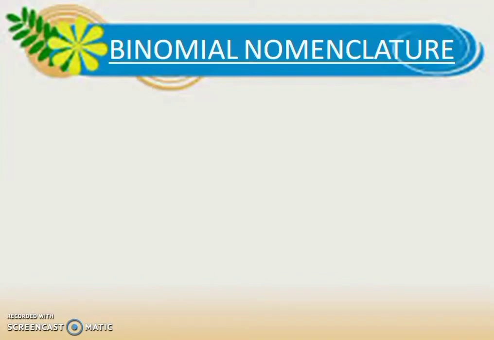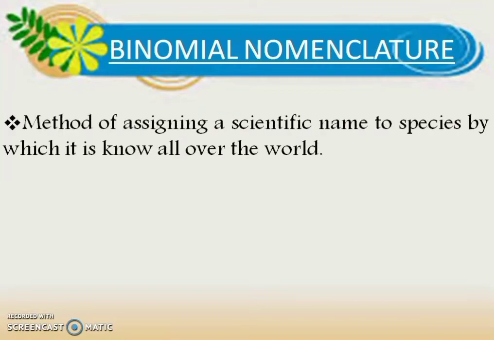In today's video, we will study binomial nomenclature. As we all know, it is very important to name a particular species so that it can be identified by the same and single name all around the world. So what do you mean by binomial nomenclature? It's a method of assigning a scientific name to species by which it is known all over the world.